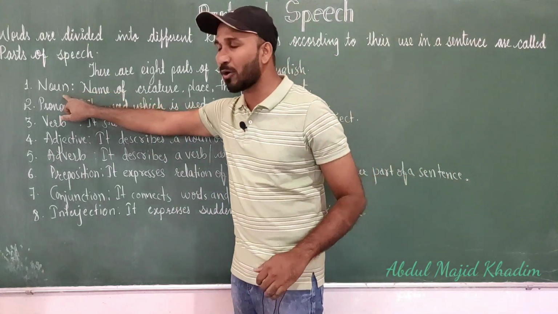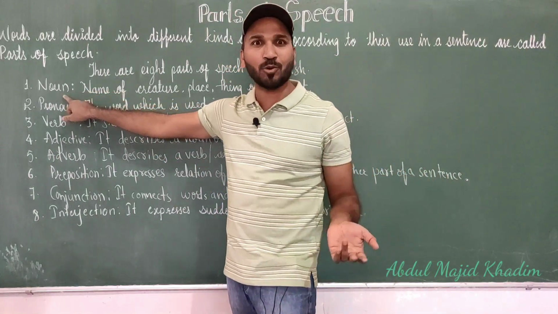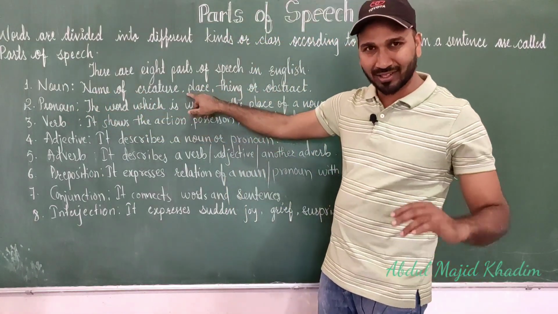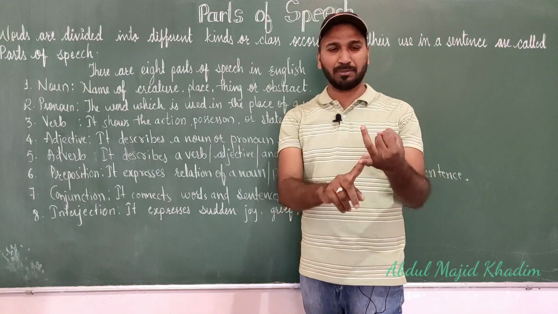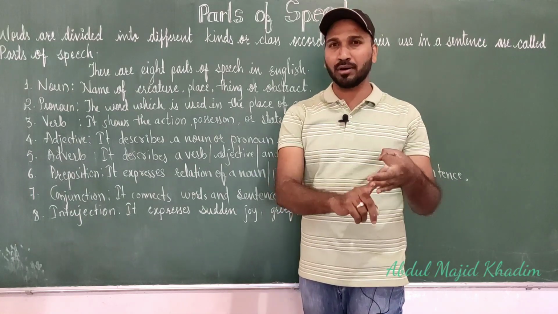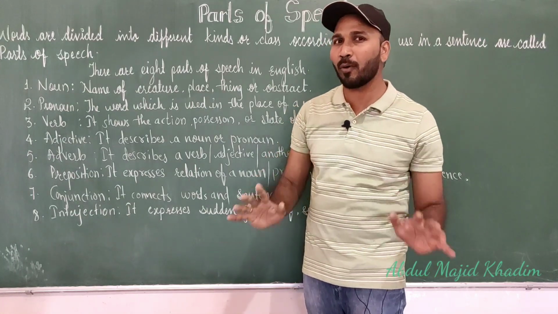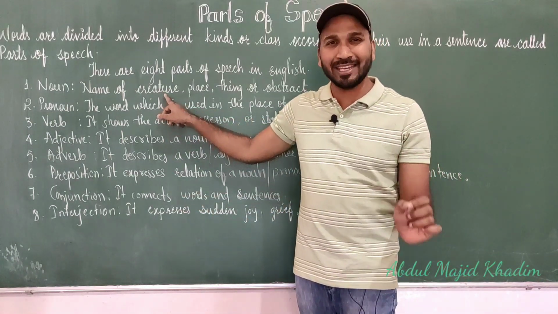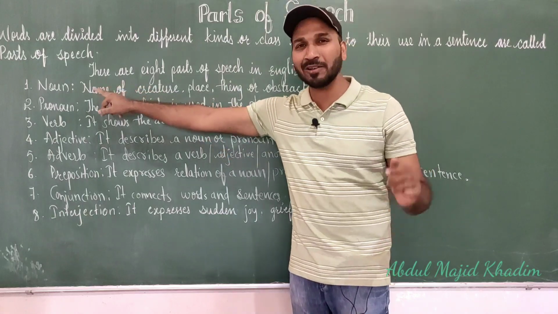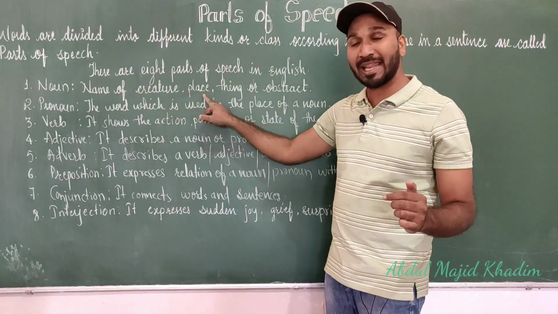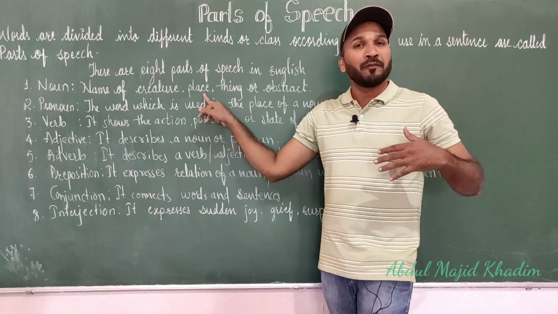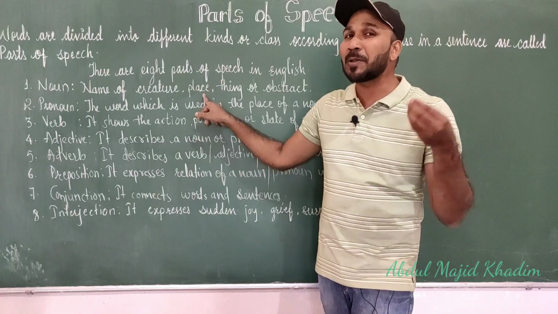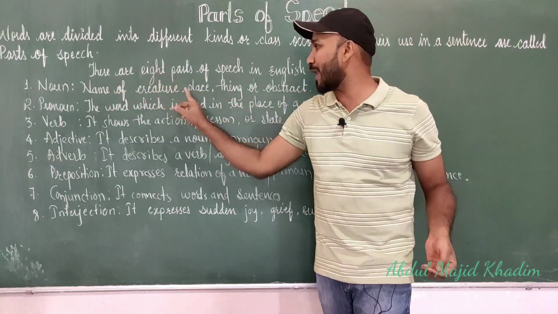So first one is noun. To whom do we call noun? Name of creature. Creature is like animals; it may be human beings, birds, insects, reptiles. All these things belong to creature. So what is noun? Name of creature, place. Various places we have visited, each place has its name. So place names are also nouns.